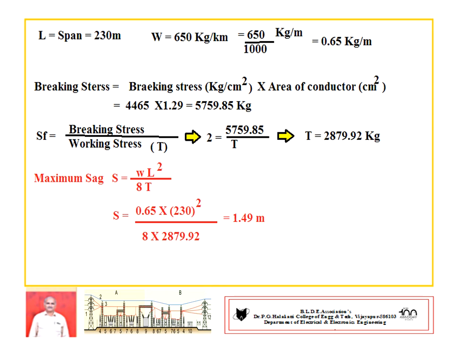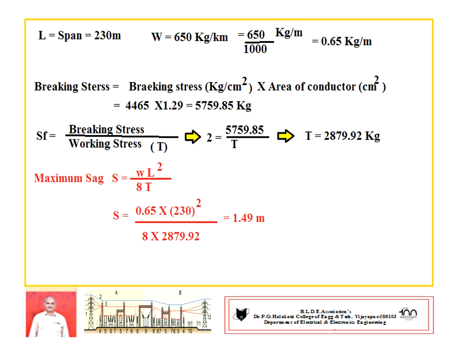Breaking stress is in kg per centimeter square, and the area of conductor is also given in centimeter square. So the centimeter square is going to cancel, the remaining is kg breaking stress.